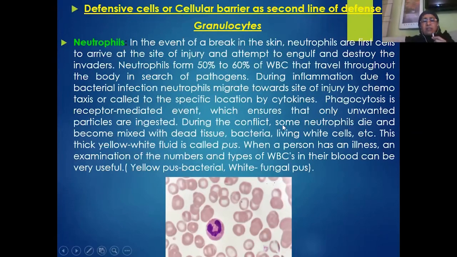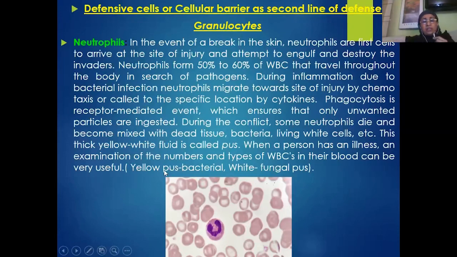During the conflict, some of the neutrophils may also die and mix with the dead, injured body tissues. Some living white blood corpuscles may also be trapped with this debris. Together they form pus. The color of the pus also indicates the nature of infection.